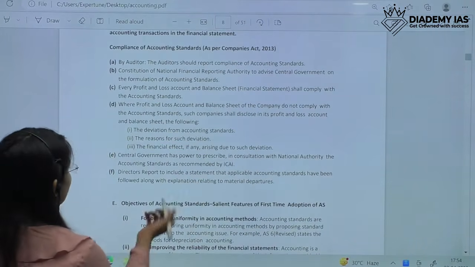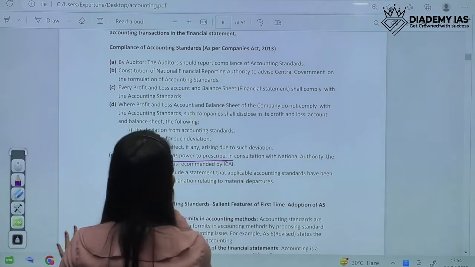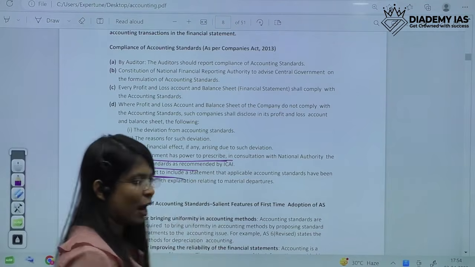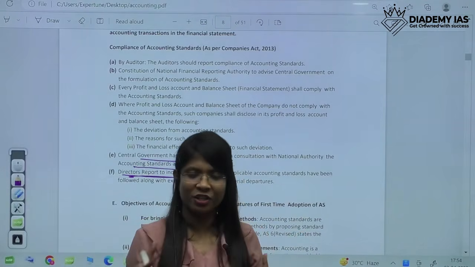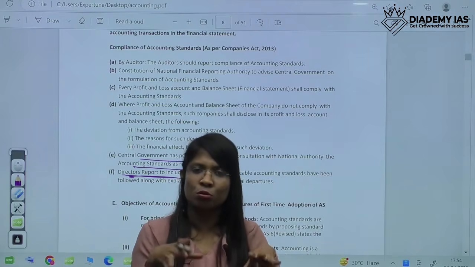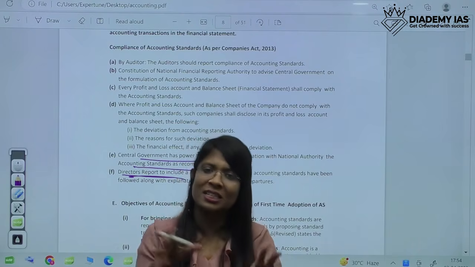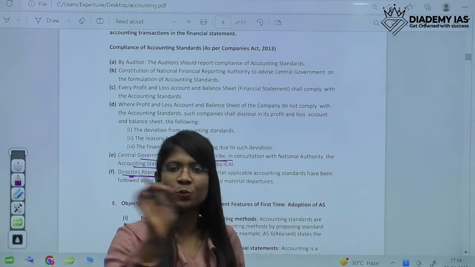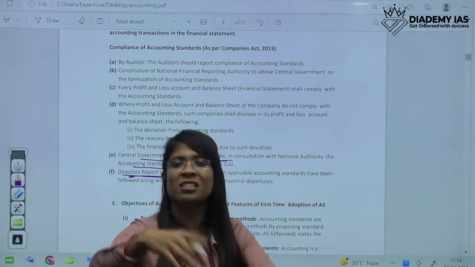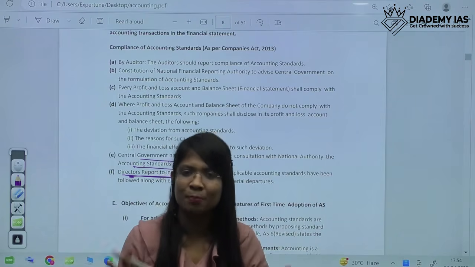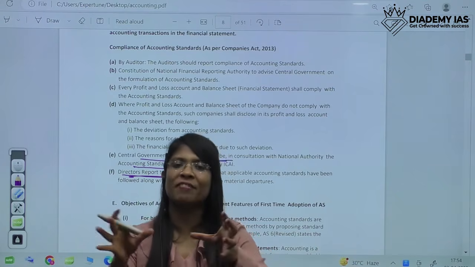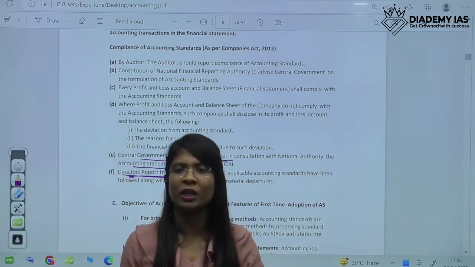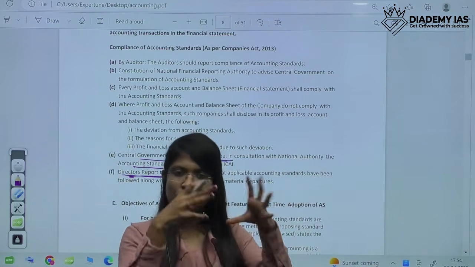And then it says the central government has the power to prescribe these accounting standards. And there is also the director's report. The director's report is also a part of our financial statements, so that also has to say that our report is in compliance with accounting standards. Financial statements will say everywhere that they are in compliance with accounting standards. We just have to check that it is complying, which means it is according to the rules and regulations given by the government. So it's a good report, it's a good company. That's the whole picture we can derive out of all this.